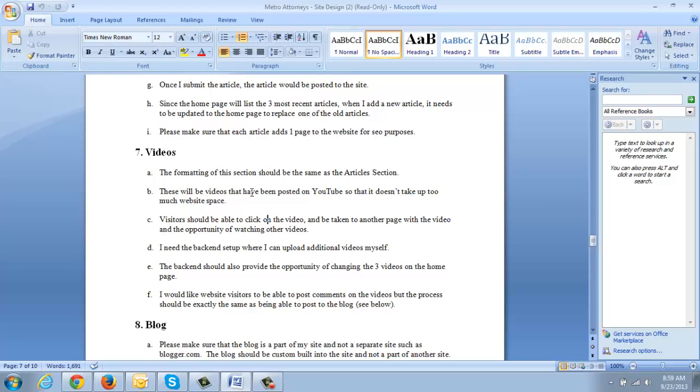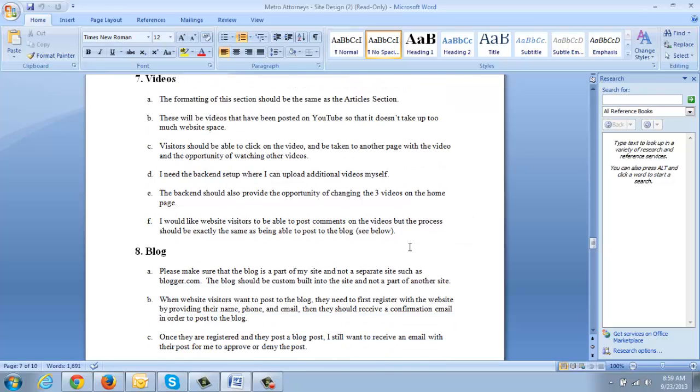Too much website space. Yes, we can do something with the videos. The back-end setup, we're going to upload additional videos myself. This will be done through YouTube, because we'll set up a YouTube account where you can upload videos to YouTube, and they'll just be embedded from YouTube into the website. We don't want to host videos on the website. Otherwise, it's going to take forever for these videos to load up, and then we're going to need specialized hosting, and there's just no need for that. Everything will be done through YouTube, and you can upload videos via YouTube.